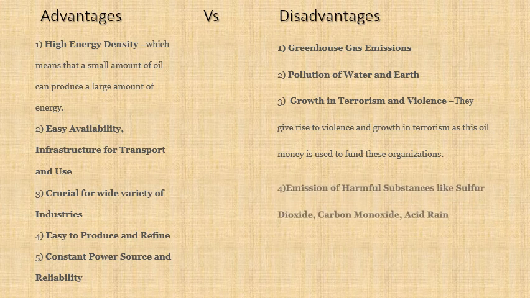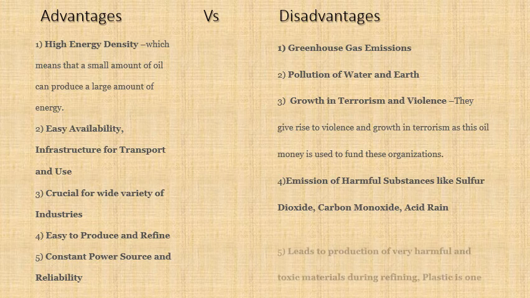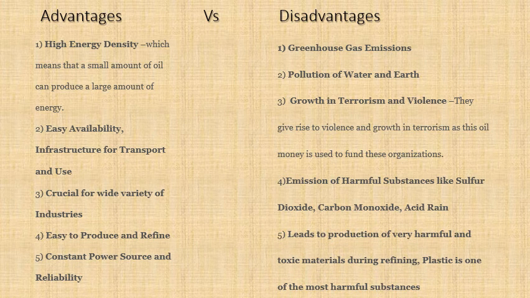Emission of harmful substances: sulfur dioxide, carbon monoxide, acid rain, you know that. It also leads to production of very harmful toxic materials during refining. Plastic is one of the most harmful substances. When we learned about industries, mineral based industry, we learned about iron and steel industry, then electronic industry, and the last one we learned is petrochemical industry. So petrochemical industry is actually formed from hydrocarbons only.